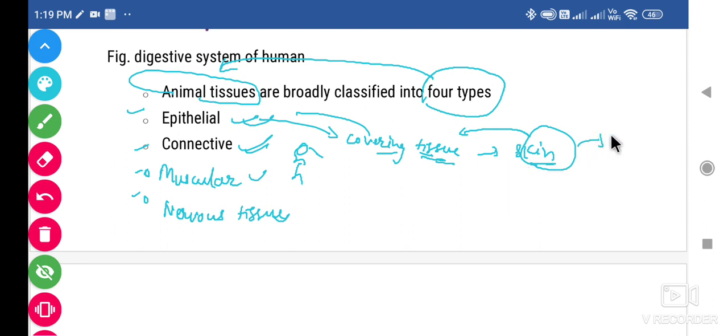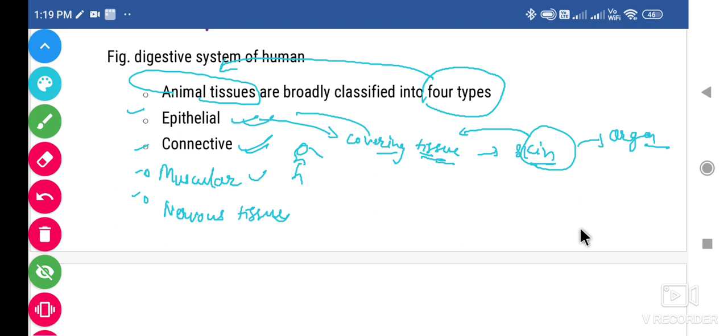And many kinds of glands and organs are also covered by the epithelial tissue. So epithelial tissue is normally the covering tissue in our body.